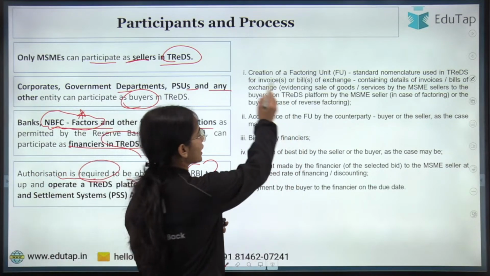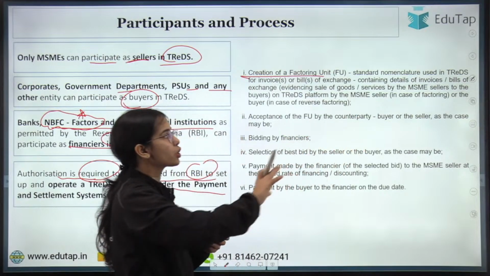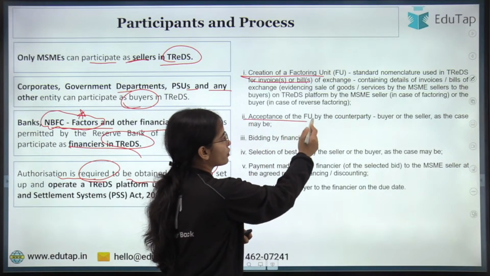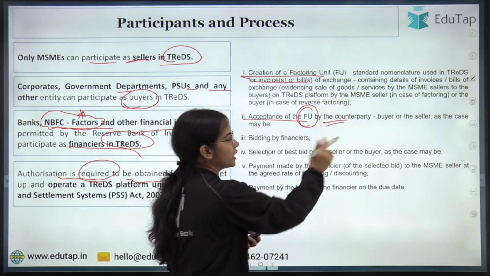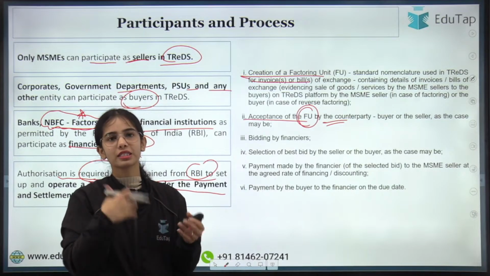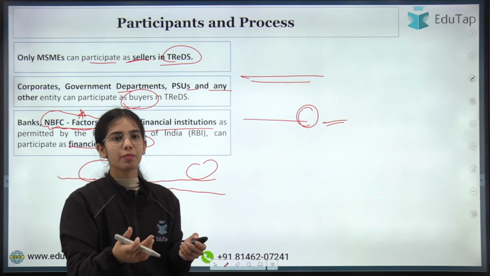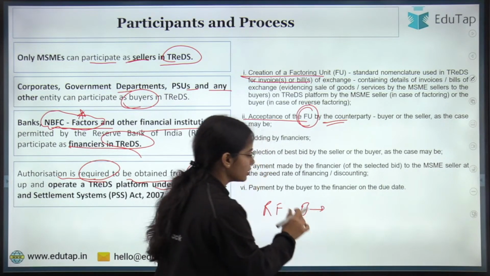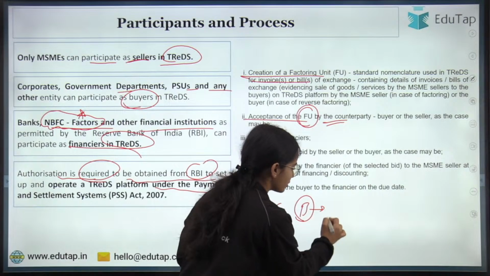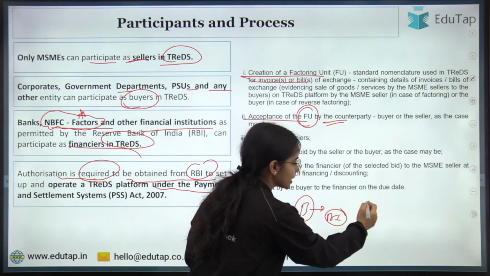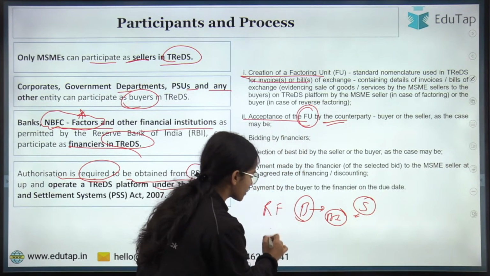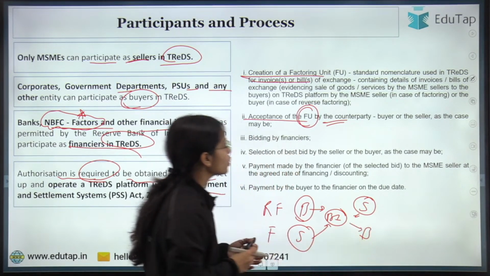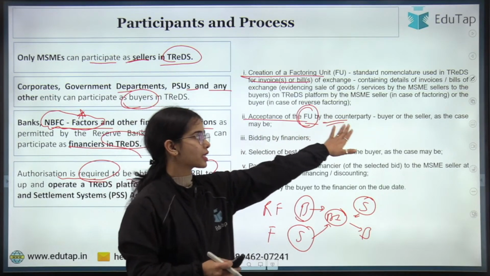Okay, so first, creation of the factoring unit will happen. That is the standard nomenclature in the TReDS platform for invoices or bills. Then acceptance of the factoring unit by the counterparty, that is the buyer or seller, whoever is the counterparty. So in case reverse factoring is happening and the buyer has placed the bill or invoice in the TReDS platform, the seller will accept it. Or in the case of factoring, if the seller has placed the bill or invoice, the buyer will accept it. So acceptance of the factoring unit by the counterparty.